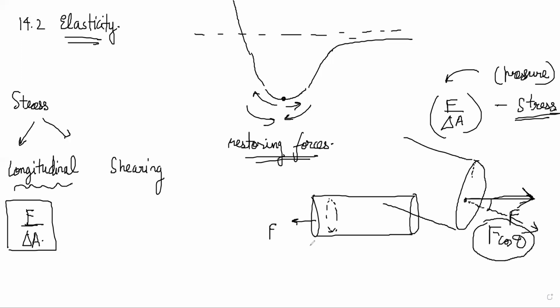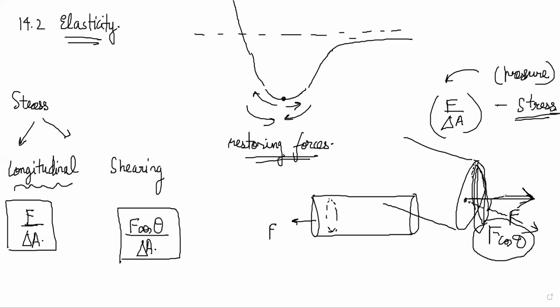So the component is F cos theta, so F cos theta by delta A. That will be the longitudinal stress on it, right? Or you could also take the component of the area which is perpendicular to the force. That also you could have done, right? Whatever component of the area is perpendicular to the force, that you can take.